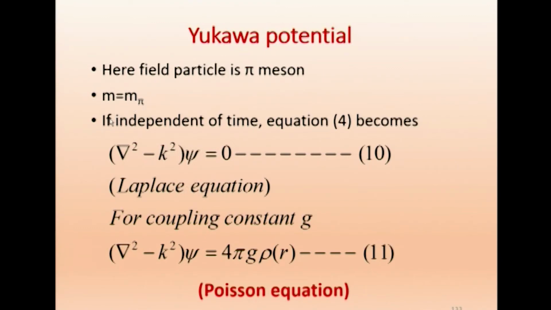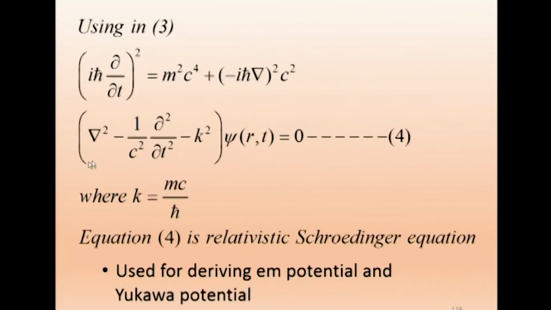Now, if independent of time, equation 4 we have already given. I will go back to equation 4 and show you. See, this k will be retained here because the mass is not 0. This is the general relativistic Schrodinger equation.